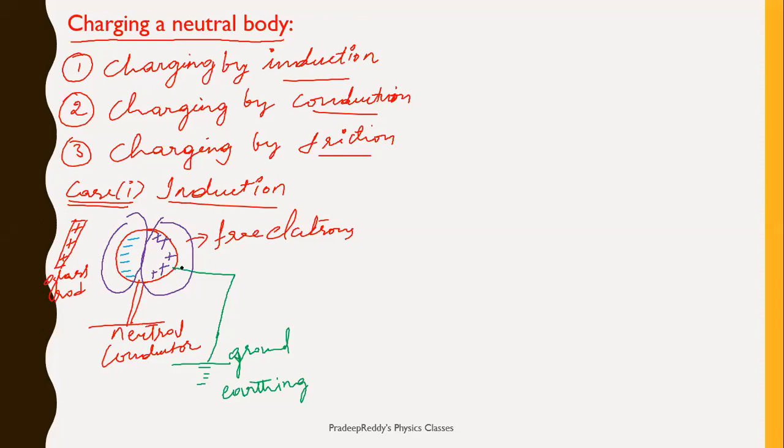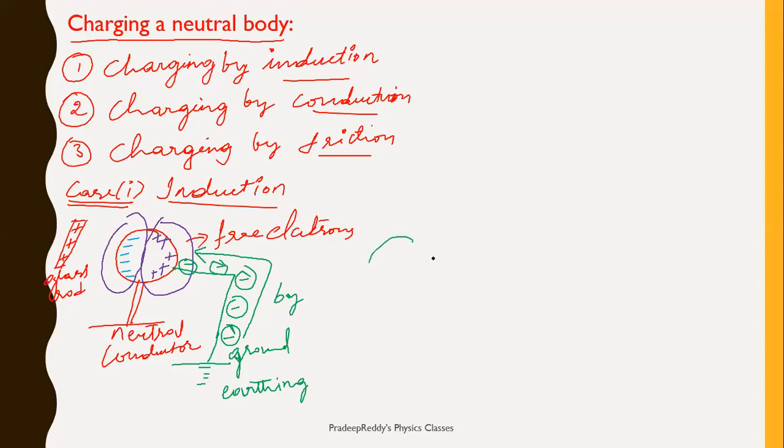When you are connecting it to the ground, what would happen? As there is positive charge on this side, negative charge from the ground will be transferred, because it is positive charge over here. Ground will transfer negative charge to this conductor in order to compensate this positive charge. So as a result, however much positive charge is there, that much negative charge will be transferred by the ground. Now you remove this grounding connection. As a result, what would happen?